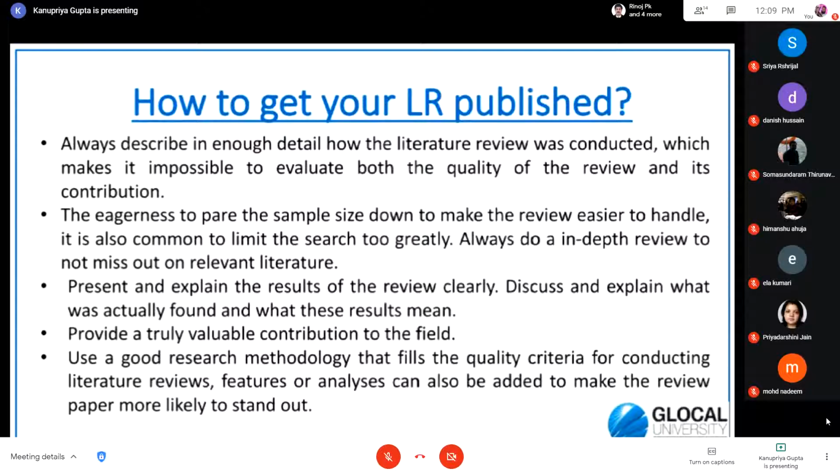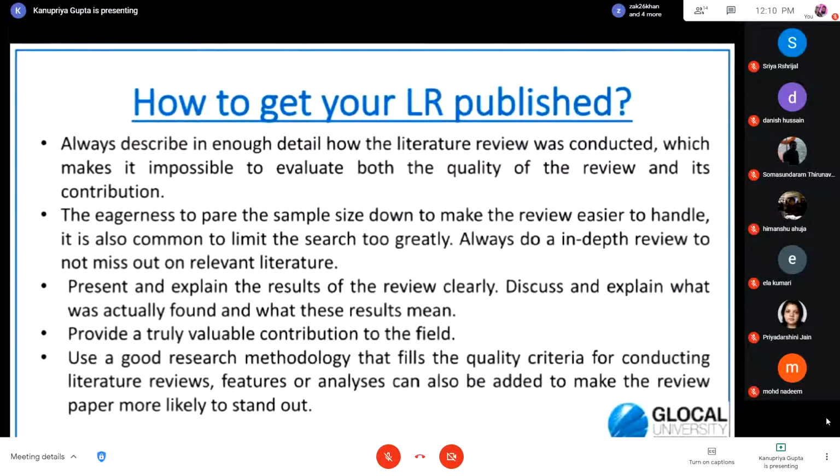But when you add your conclusion, your inferences, you give supporting theories for it, that these and these things you found out, and these papers also support it, and this theory is also in accordance with this. The conclusions drawn from this literature review are also in accordance with this theory. Then it makes a strong foundation for your literature review paper, and the chances of getting it published also increase. Right?